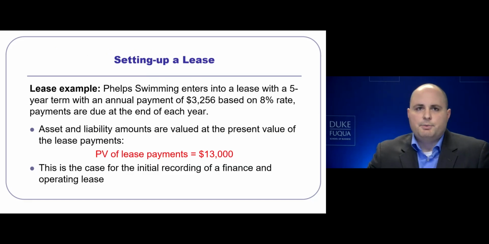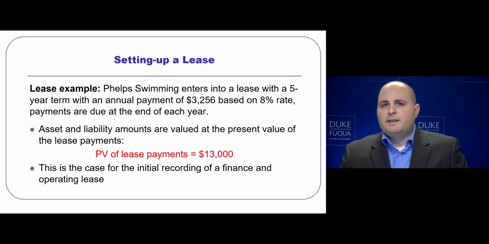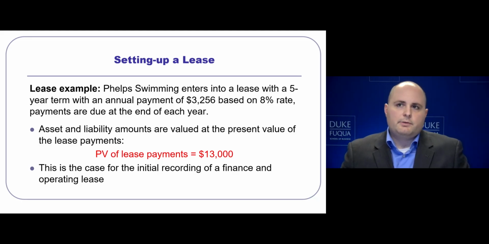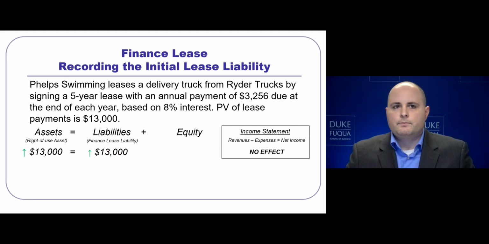Let's set up a lease example, and we'll cover the two different types of treatments. Let's say that Phelps Swimming enters into a lease contract for a truck in a 5-year term with annual payments of $3,256 based off of an 8% interest rate with payments due at the end of each year. Under both finance and operating leases, we will use the present value of lease payments, here $13,000, as a way to record the initial asset and liability.